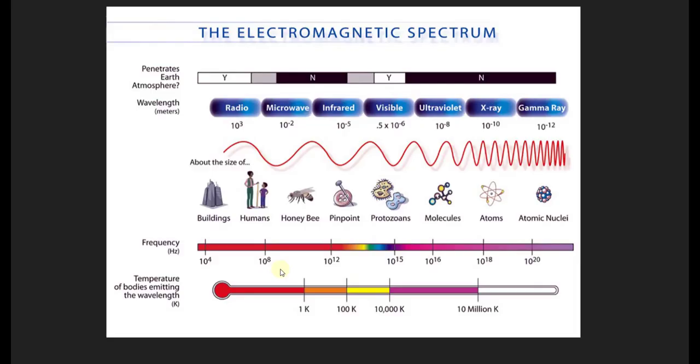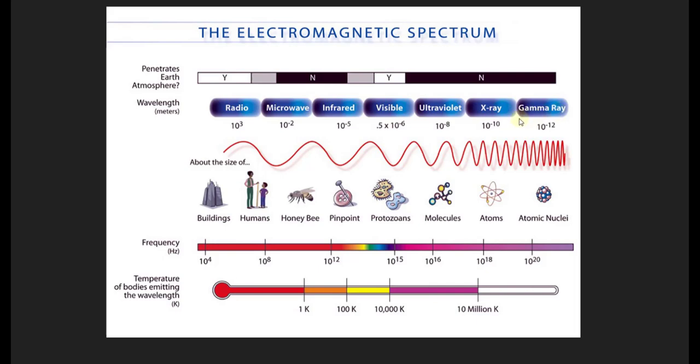This is the spectrum of light. Now, when we talk about light, we also talk about frequency and the wavelengths of light. Gamma rays have the highest frequency amongst all the light waves. And so gamma rays do not penetrate the Earth's atmosphere. So up here we have whether or not they penetrate the Earth's atmosphere or not. Here we have the name.